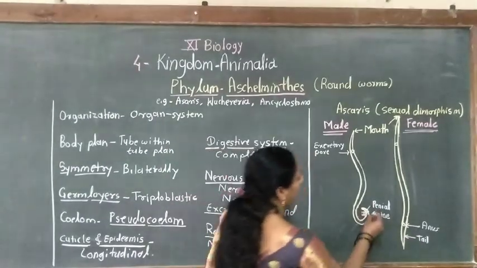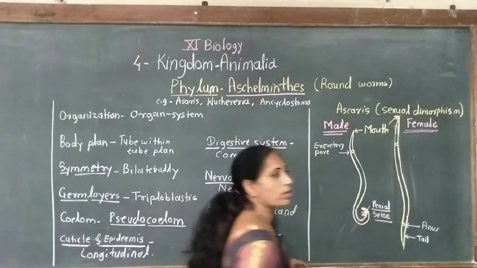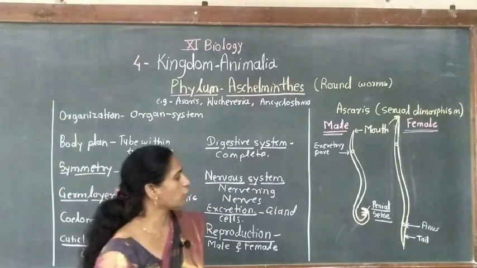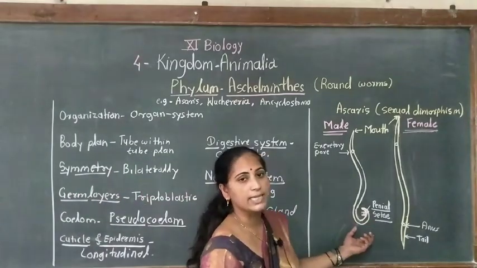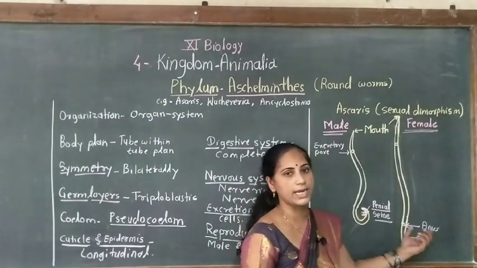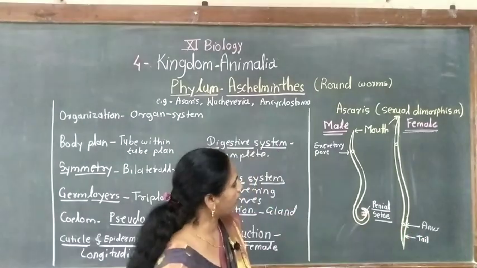Then see here, penial setae, that is the copulatory organ, are present only in the male and absent in the female. So presence of penial setae is the characteristic feature of male Ascaris, whereas absence of penial setae is the characteristic of female Ascaris.